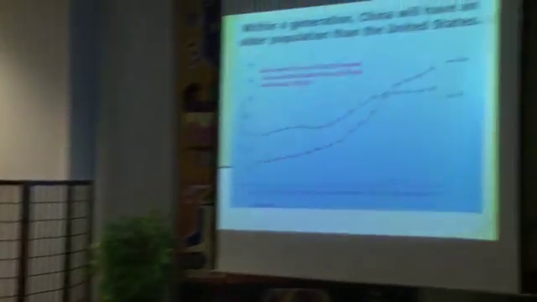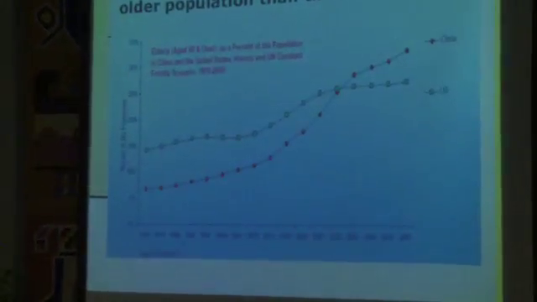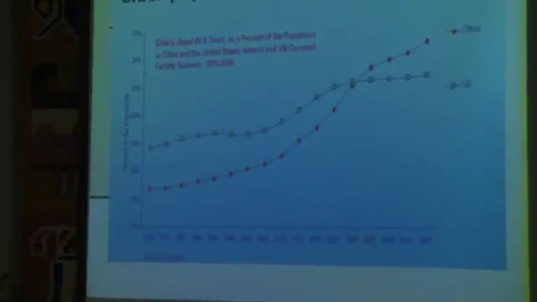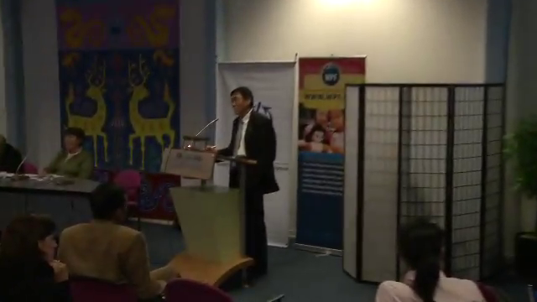So that will be the huge increase of China's elderly population. By that time, India will be the largest populated country in the world, but China will remain as the country with the largest elderly population in the world. Also, the Chinese population will become older compared to the American population. At this moment, the American population in general is older than Chinese, but quite soon, around the year 2035 or 2040, Chinese will be much older than the American.